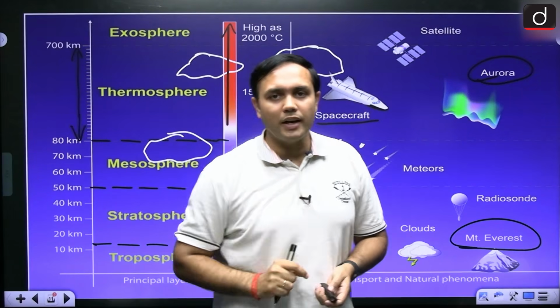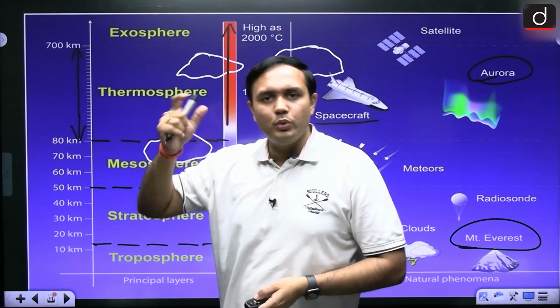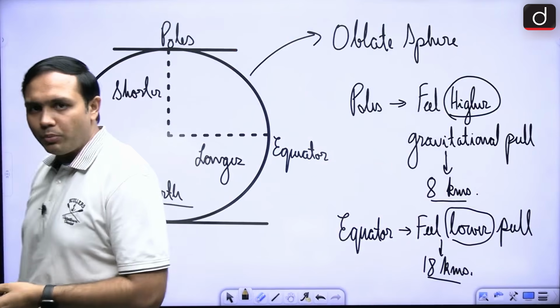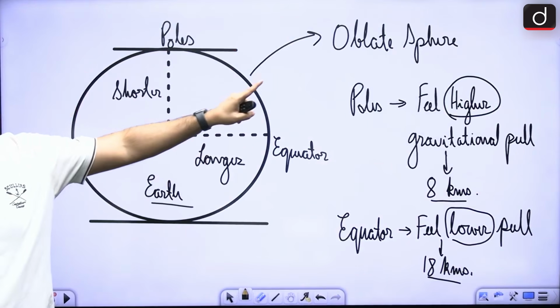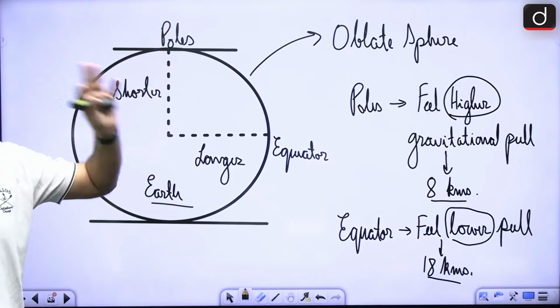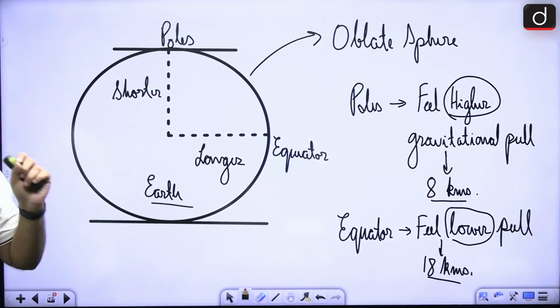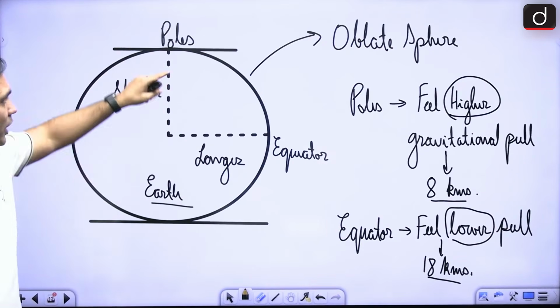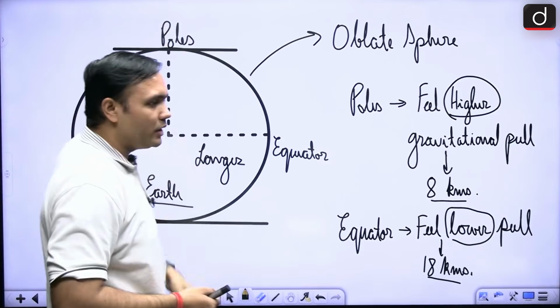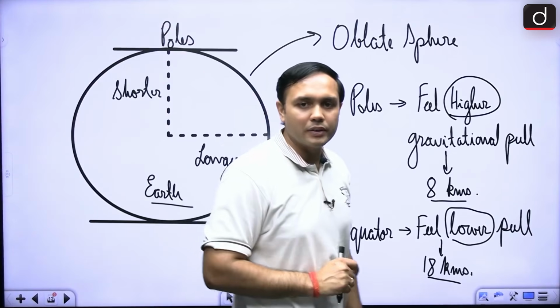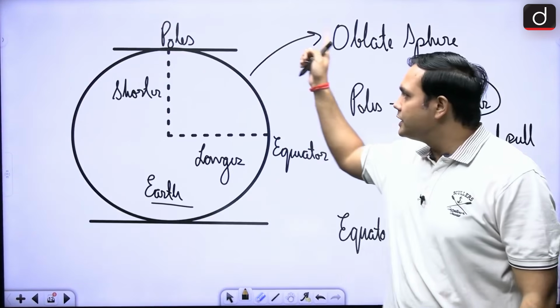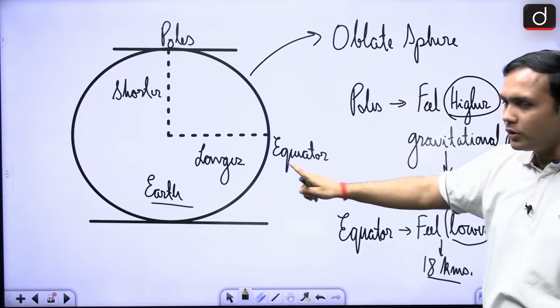Now a question can arise is, why is it between 8 to 18 kilometers? What is the most important aspect that you can remember? Where would it be 8 kilometers? Where would it be 18 kilometers? This is very, very important, right? Now we know that the shape of the earth is not a perfect sphere. It is an oblate sphere. In that case, what will happen?